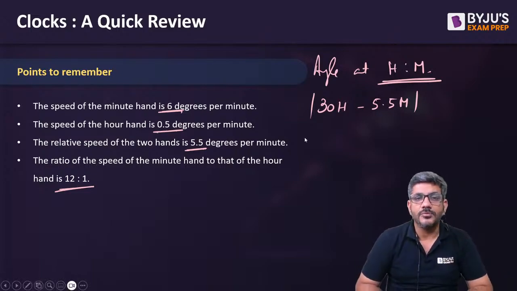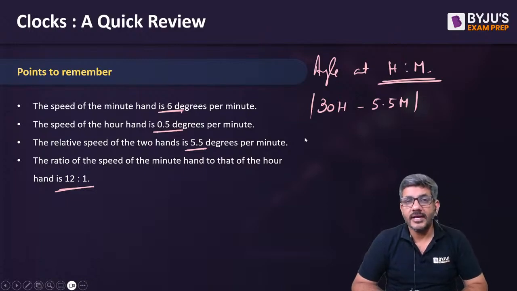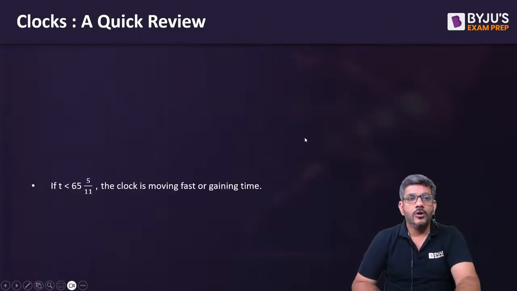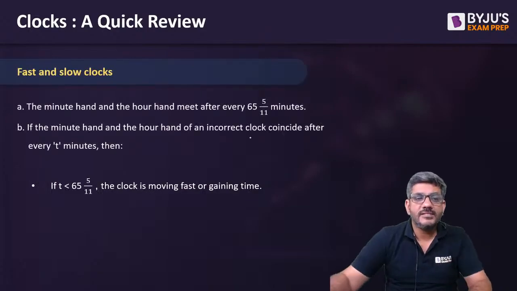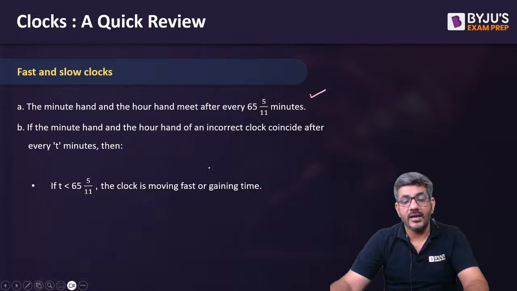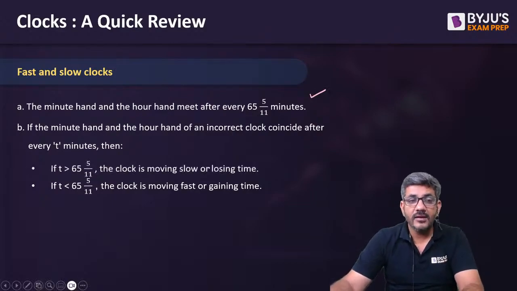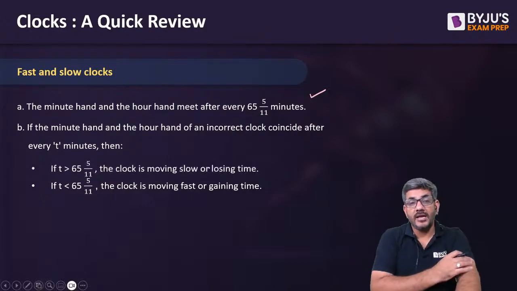That is the angle between the two hands of a clock: 30H minus 5.5M. Also, the two hands of a clock will meet after every 65 and 5/11 minutes.